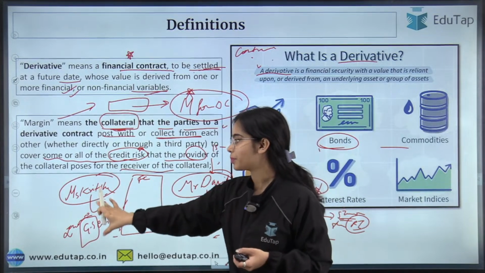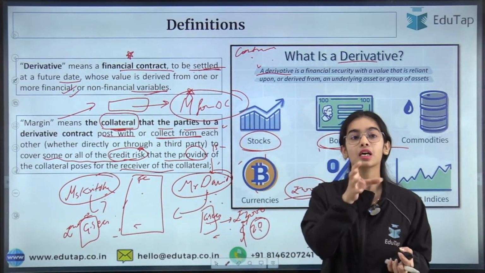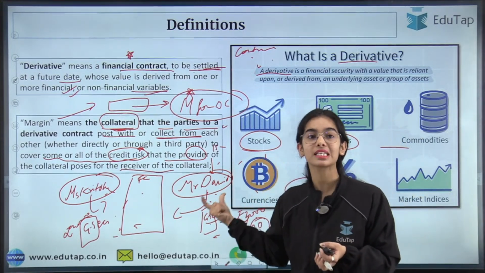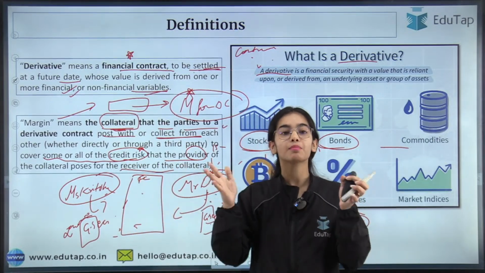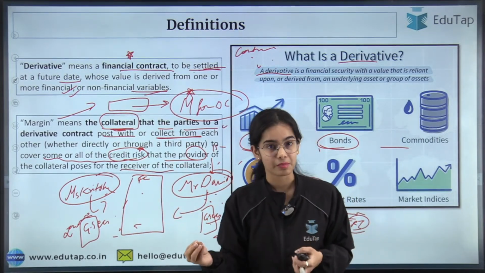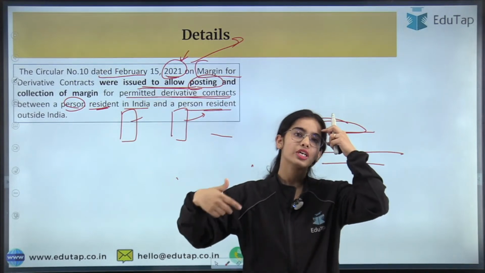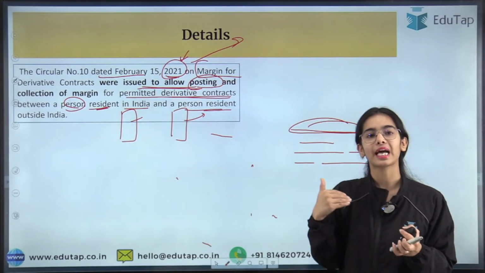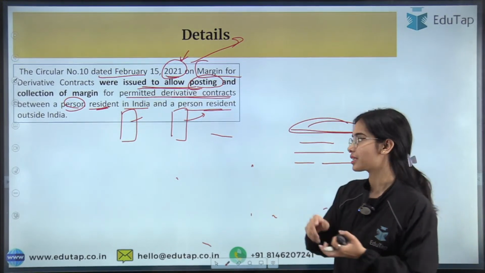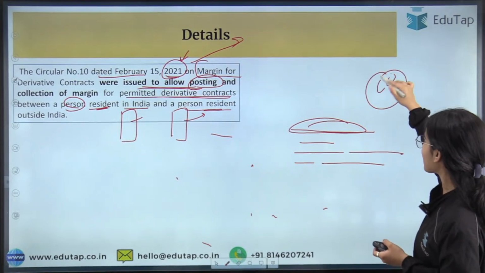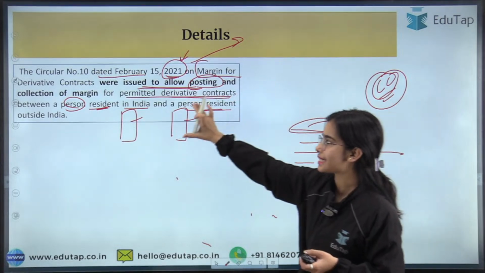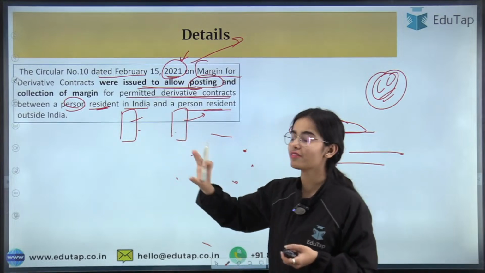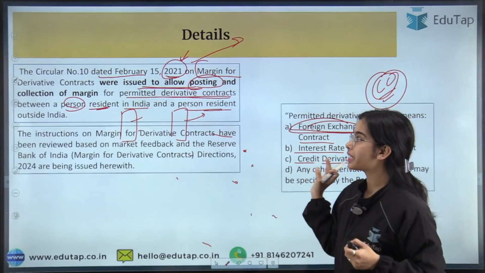So if the derivative contract is between Miss Kritika, the person resident in India, and Mr. David, the person resident outside India, then only the margin will be collected by the parties themselves. Otherwise, it is the exchange that collects the margins, and the exchange or the third party in India, that is usually the central counterparty, collects the margin. But if a person is resident in India and the other person is resident outside India, in this case, the parties themselves have to collect the margin, okay, for the permitted derivative contracts.